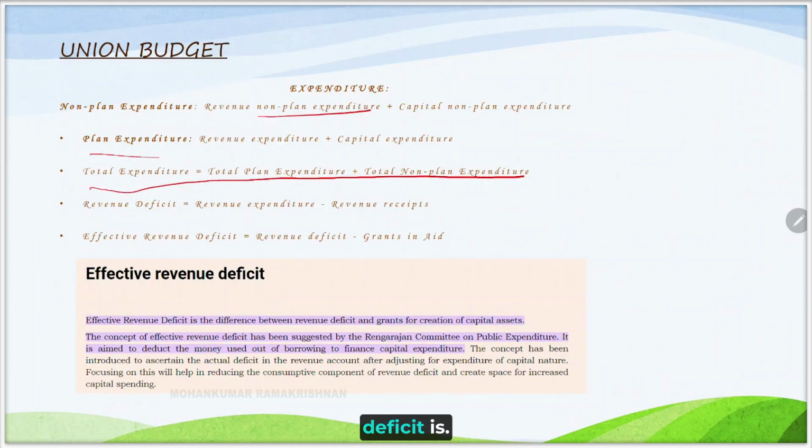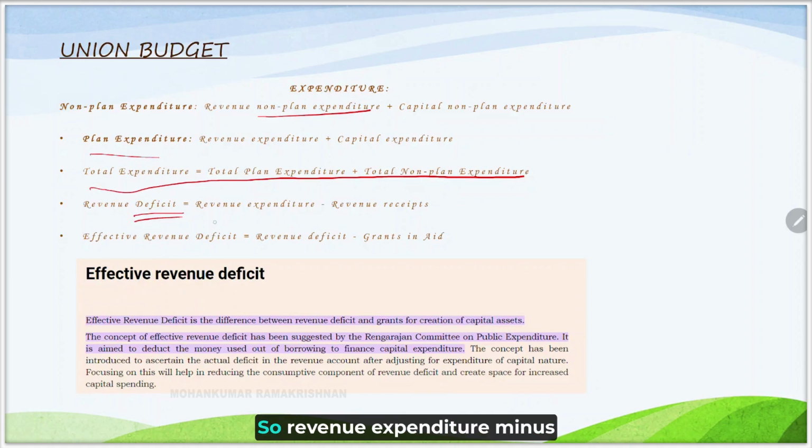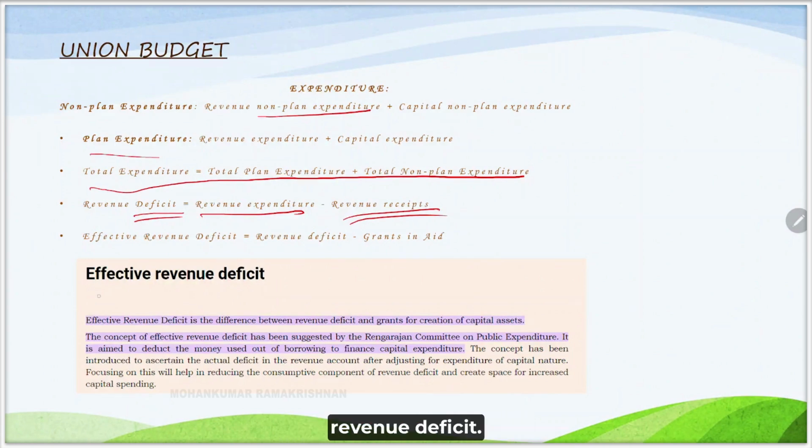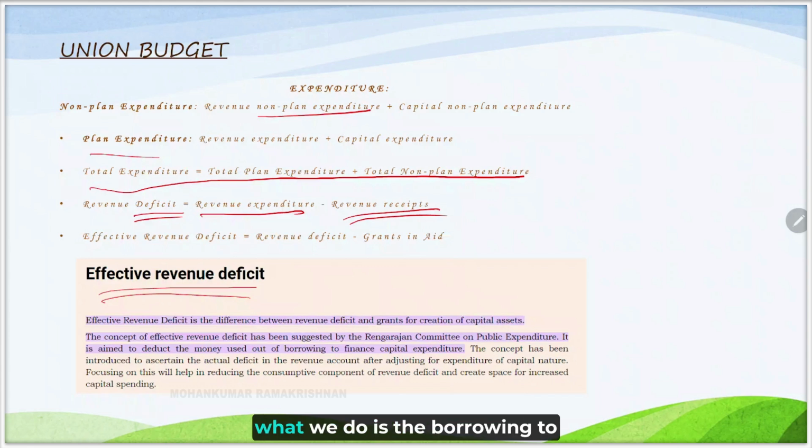Let us see what revenue deficit is. Whenever the word deficit comes, it means the expense is more than the income. So, revenue expenditure minus revenue receipts will form the revenue deficit. If you further streamline this revenue deficit, we call it the effective revenue deficit. In effective revenue deficit, the borrowing for capital expense will be adjusted against the revenue deficit.